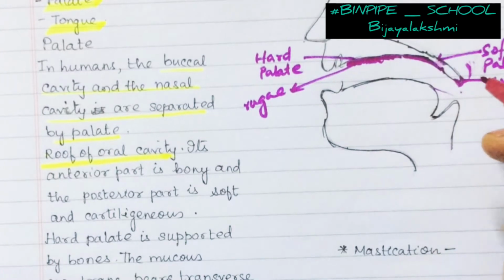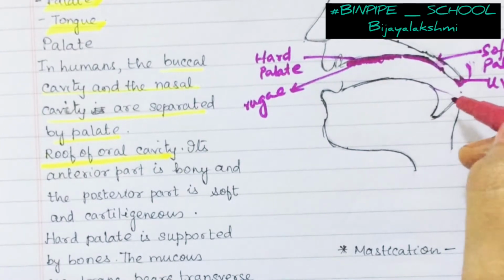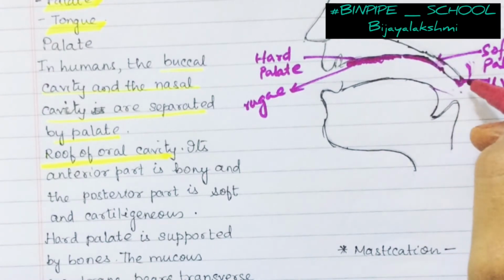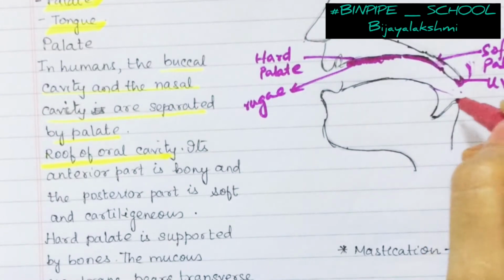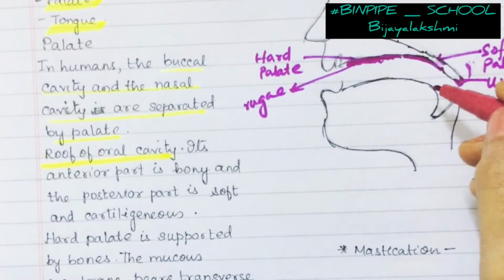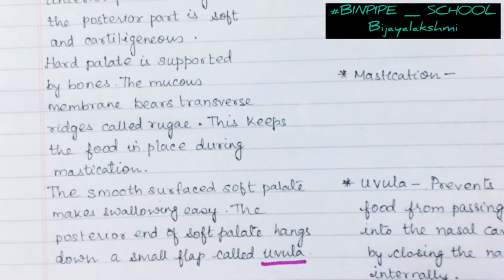So this is an internal mechanism, and that's why it's told that we should not talk while taking food. It might happen that the food might enter into the trachea or the windpipe. And this uvula, no doubt, serves its purpose of preventing the food from entry into the nasal cavity. So this is the uvula's purpose.